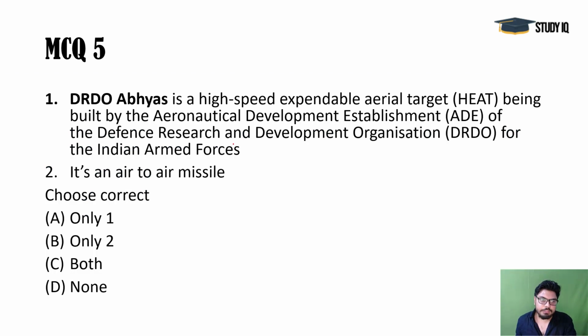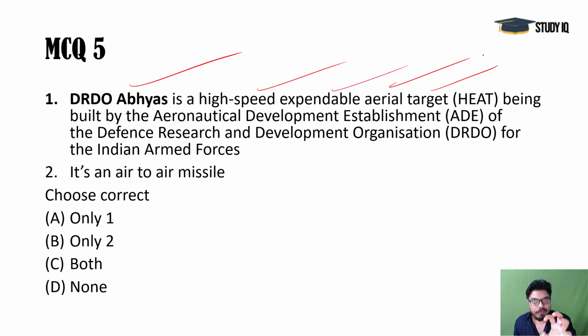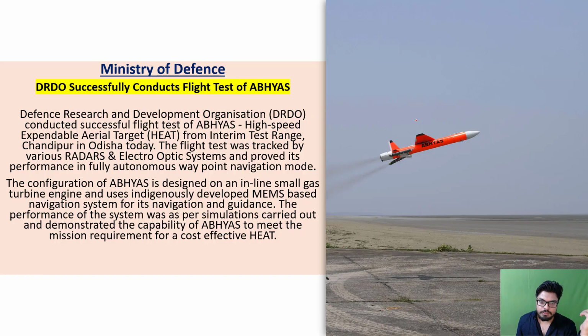Next, DRDO Abhyas. It's a high-speed expendable aerial target. It's a target. It's not a missile, it's not a rocket, it's actually a target for these missiles, and that would go into the air like missiles, and that would be targeted by these missiles and all. So that was tested on the Chandipur coast, and the Aeronautical Development Establishment, ADE of DRDO, has developed it for the Indian Armed Forces. That is correct. Second is wrong. As I told you, it's a target, it's not a missile. So only one is the correct answer here.